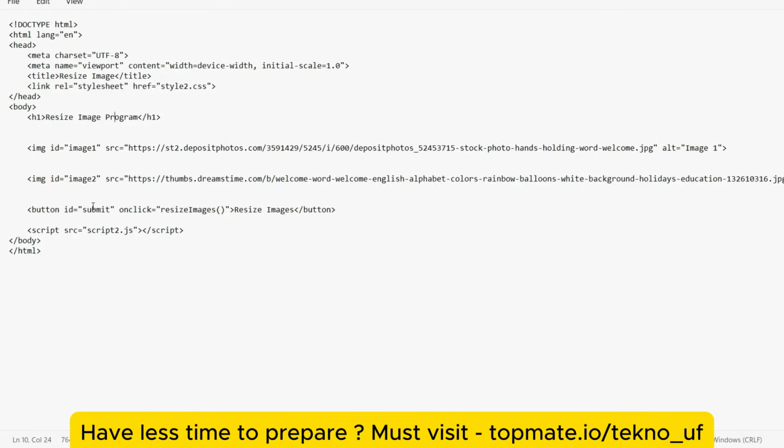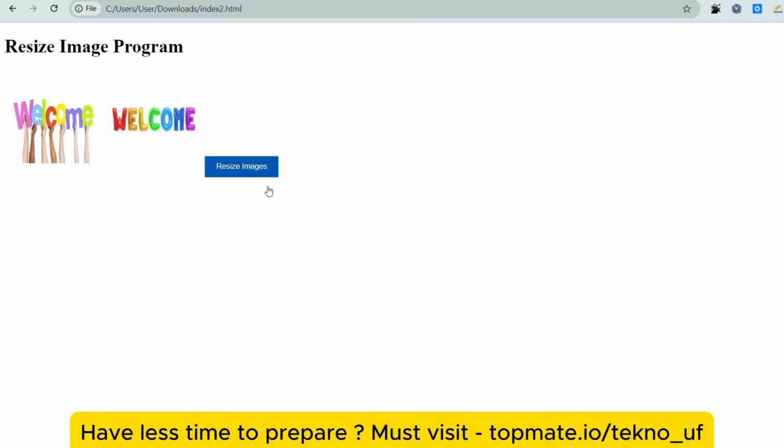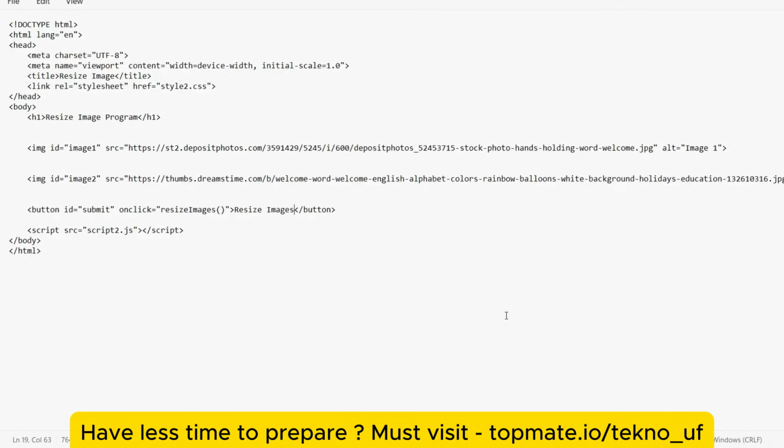Then we have created one button with the ID submit, and we have given the label resize images. Then we have included one attribute, the onclick event, with the function resizeImages. So whenever we click on this button, this function will be triggered.